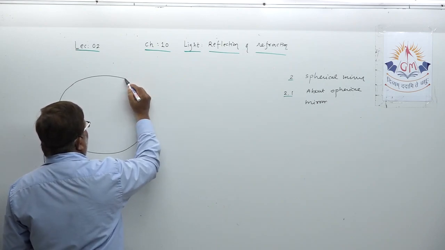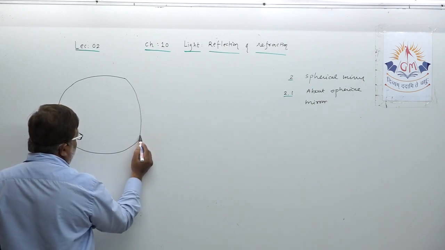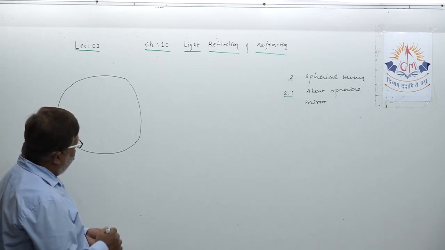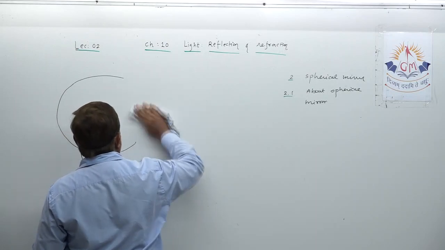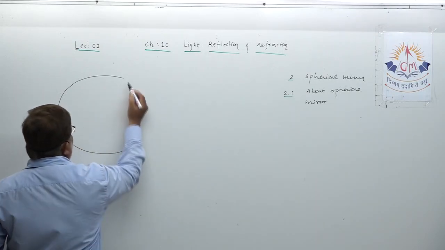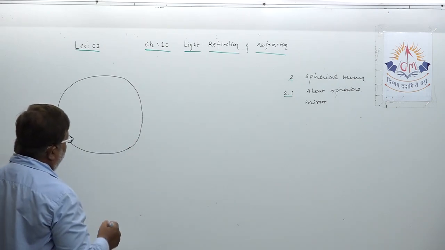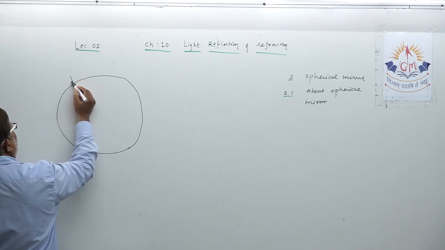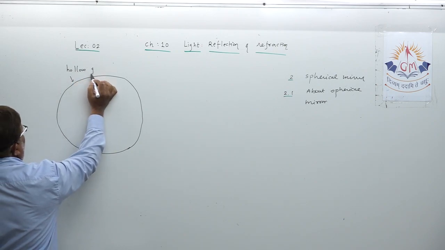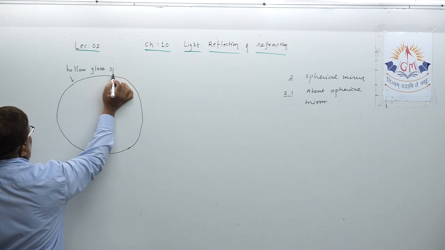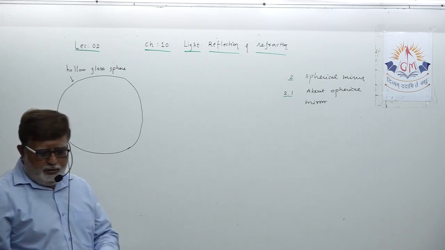Suppose this is a hollow glass sphere. Now try to understand one very important word, dear student. This hollow glass sphere, okay, let's make it more curved. Now this is what? This is a hollow glass sphere. Hollow means it is not solid from inside, okay? Hollow glass sphere. Are we able to make a mirror from it?